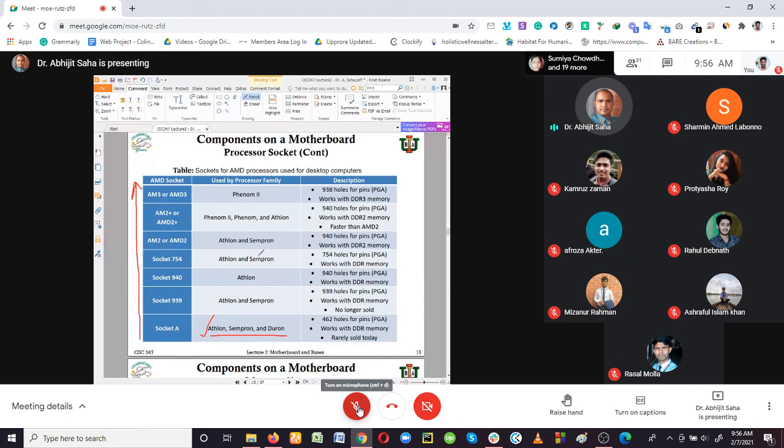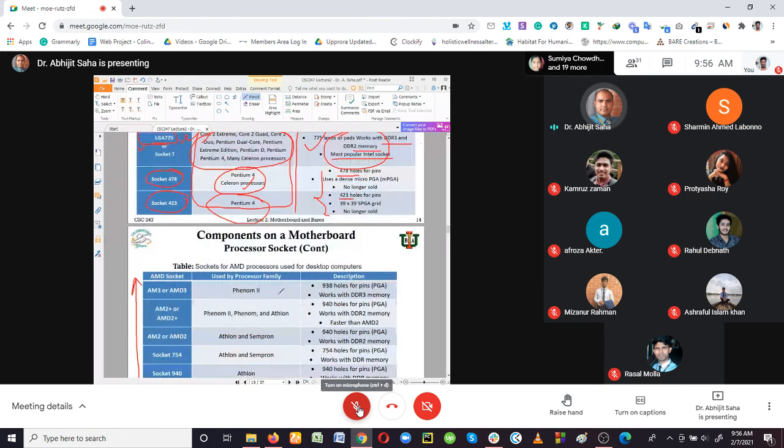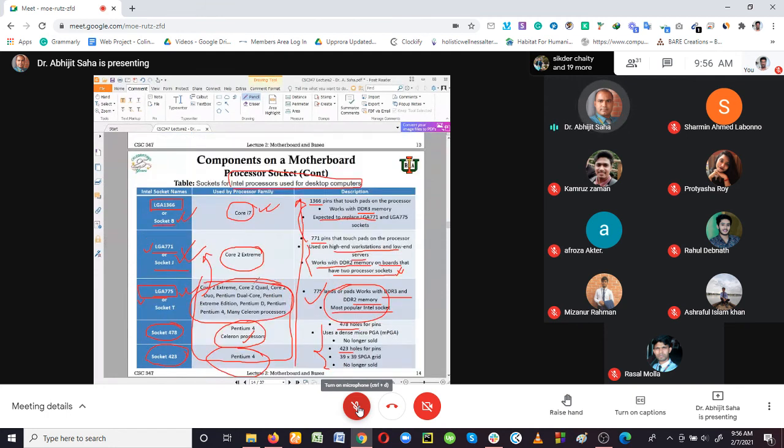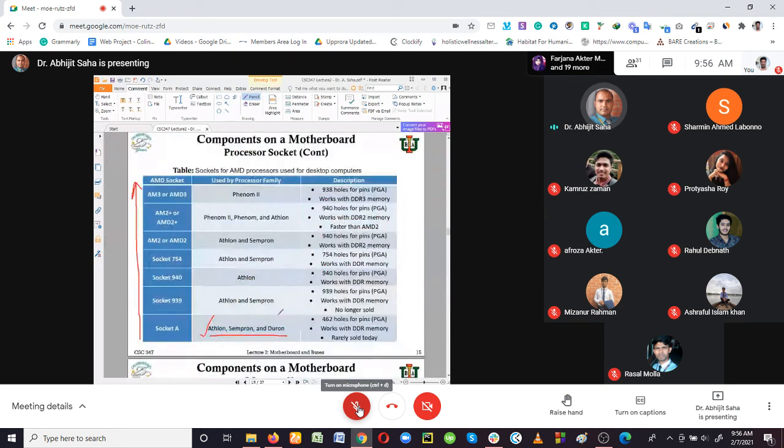Anyway, so these are the family names we are giving. Here we have family names like Extreme, Dual Core, Premium, Extreme Edition. So these are some of the family names, and there is also a family code. Of course, with Intel there is the series, and then there is some family code that we are going to learn when we do the experiment for our processor.